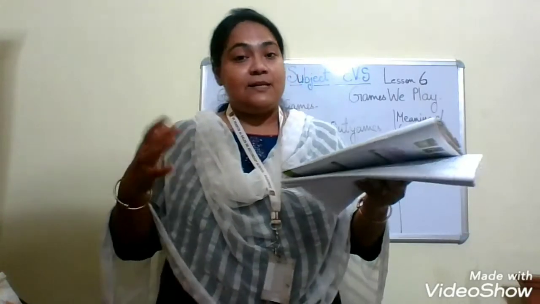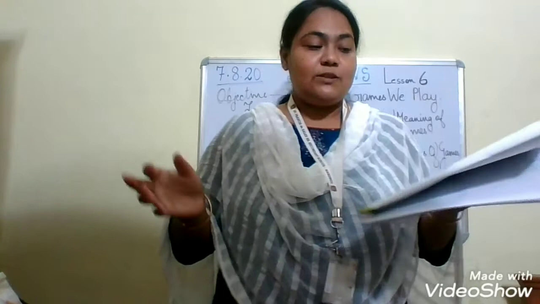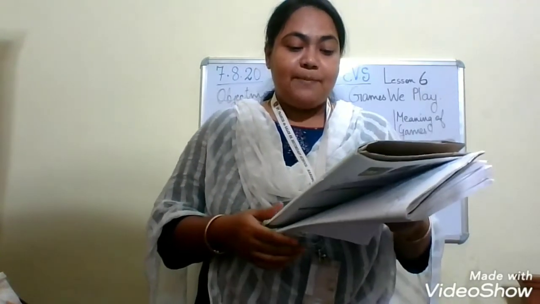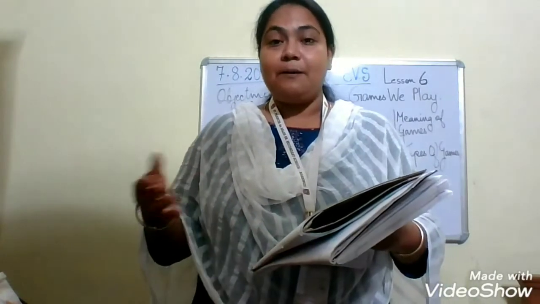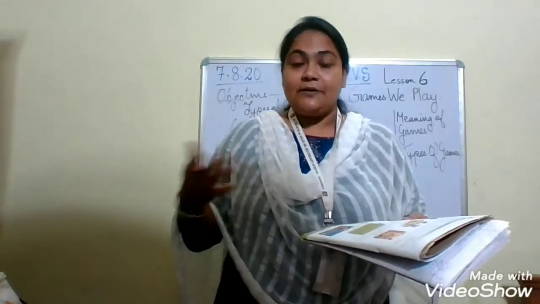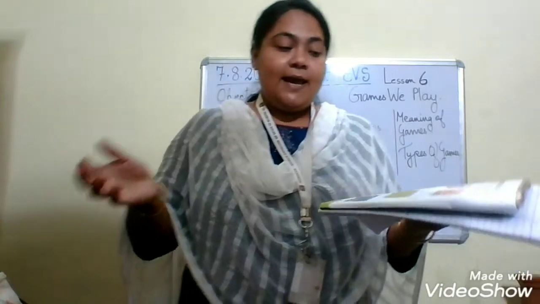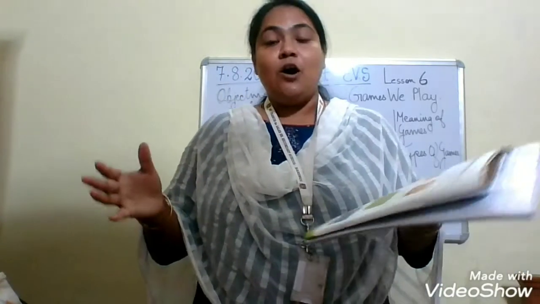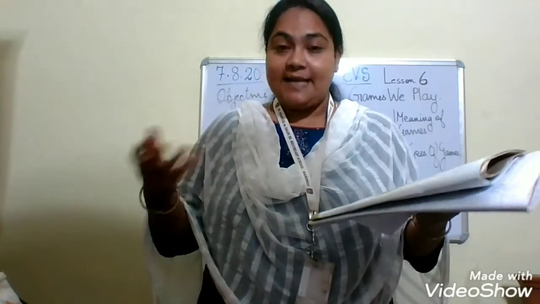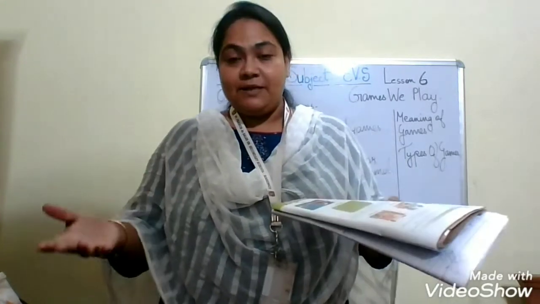We can play badminton in the court, and we need a court there. Some are played on the fields, like football and cricket. For some games they are played on the court, that is a tennis court or a badminton court.